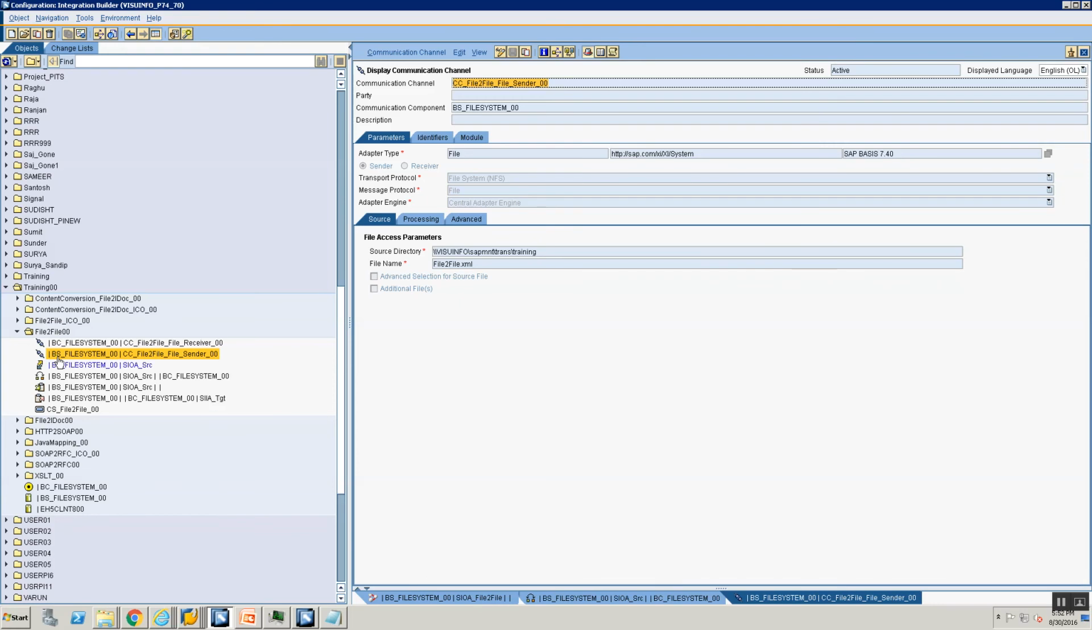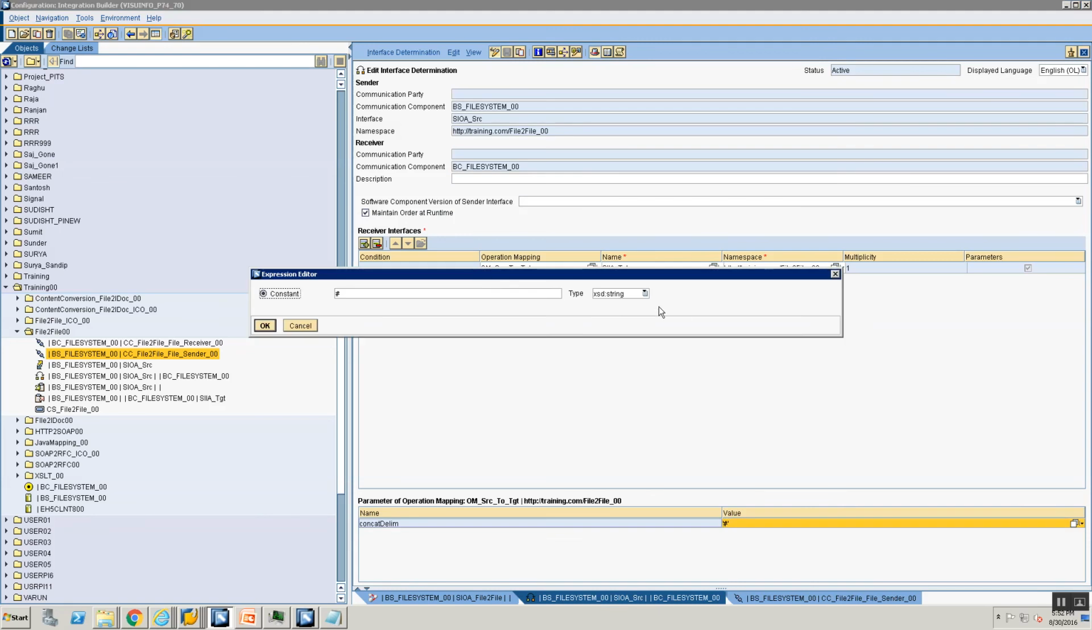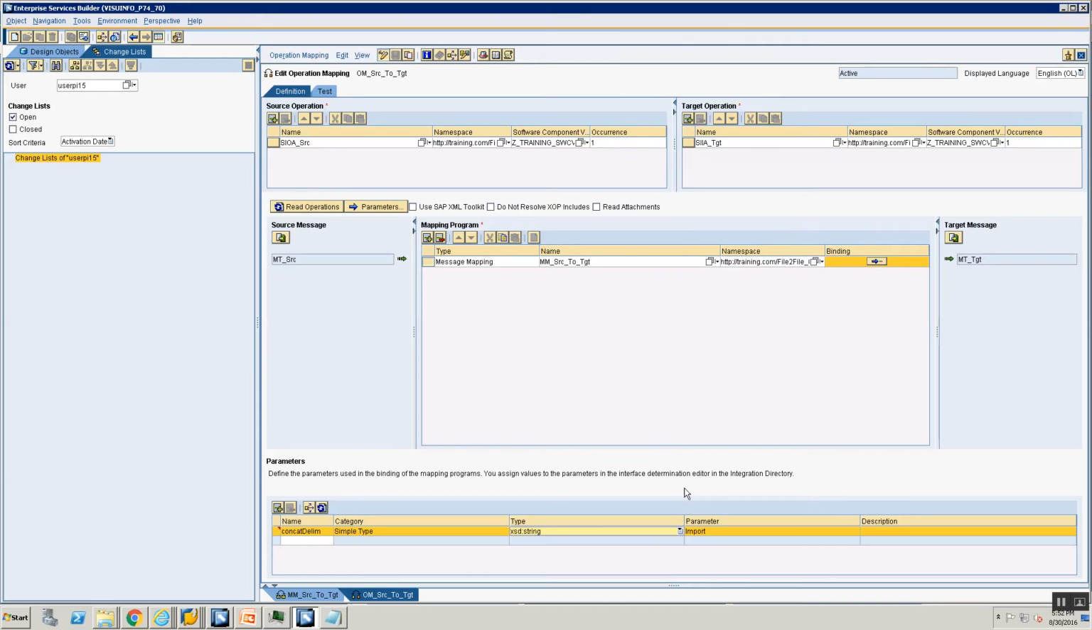So if I go into the interface determination and try to see a concat delimiter, you see you have multiple more choices. You have XSD date, you have XSD time, and so on. Whereas here, you do not have that option of XSD date and format. So this is a bug in the current release of PI, the server that we are on.